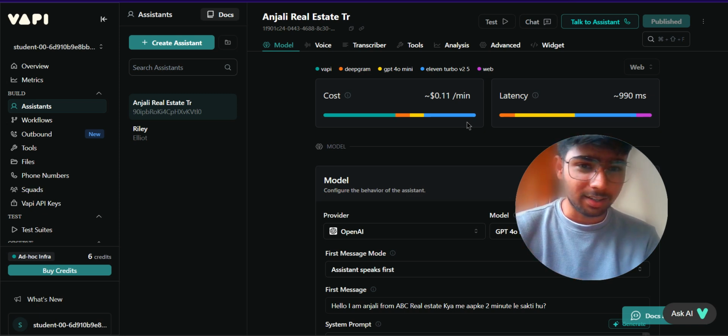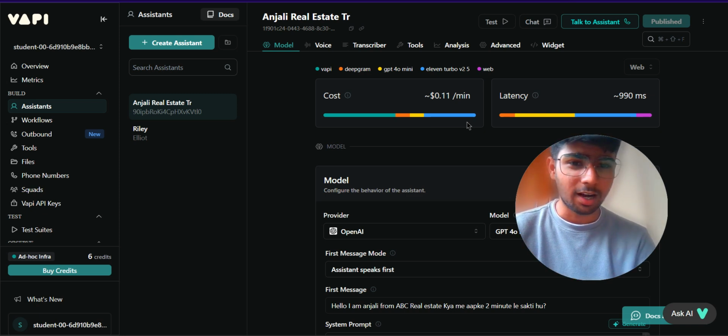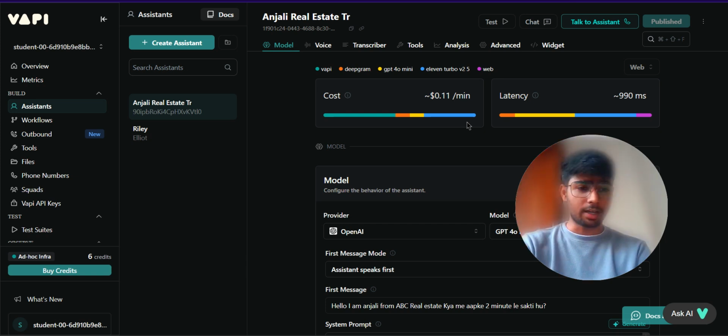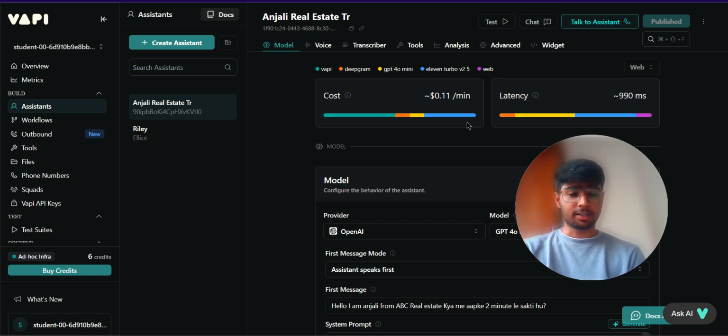Did you see how effective it was in the calling process? So let me show you how I made it. This is the first part of the voice agent that I have made. The backend part is still remaining, so I'll show you how to first make the voice agent which can talk like this. It's not very complex.